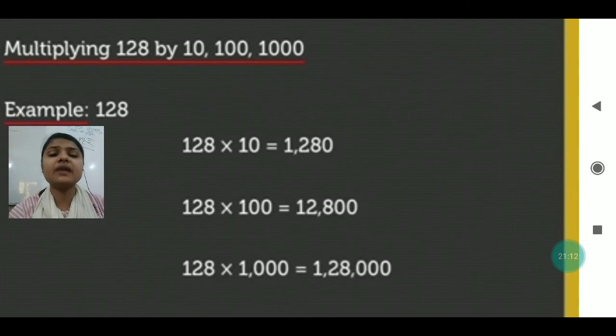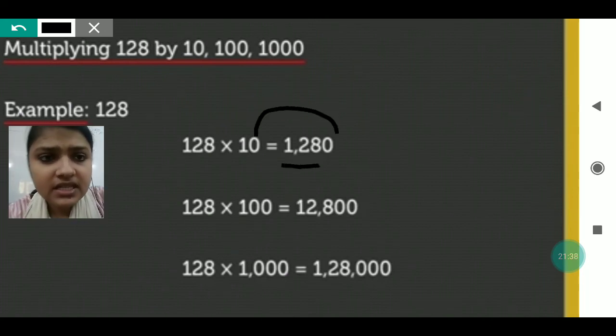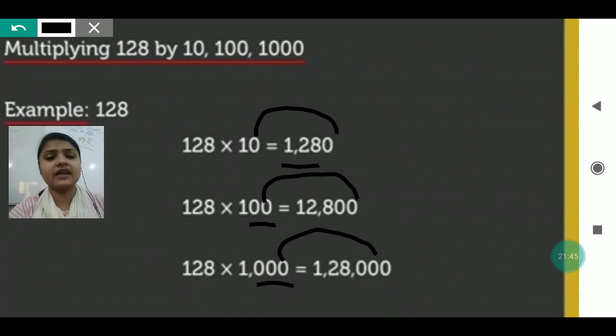You can see here, multiply 128 by 10, 100 or 1000. 128 into 10 will be 1280. 128 into 100 will be 12800. 128 into 1000 will be 128000. It is very easy to multiply any number by 10, 100 and 1000. We write the number as it is and put the zeros at the end. Only the number of zeros is put at the end, and the rest of the digits we write as they are.